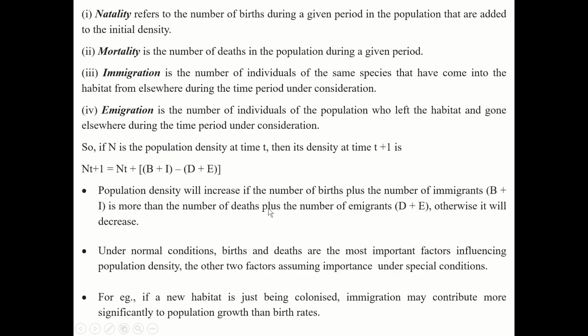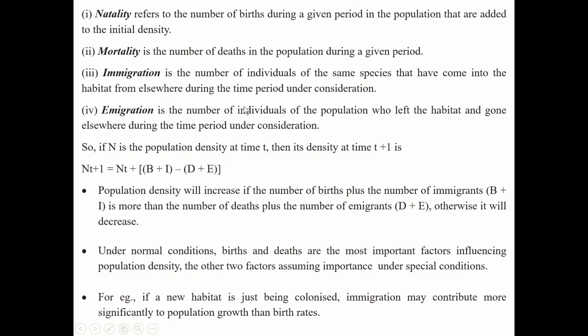So natality refers to the number of births during a given period in the population that are added to the initial density. Okay, so natality is the number of births in a given period, means for example in a year or in a week. So it depends, the time period depends. Then mortality is the number of deaths in the population during a given period.